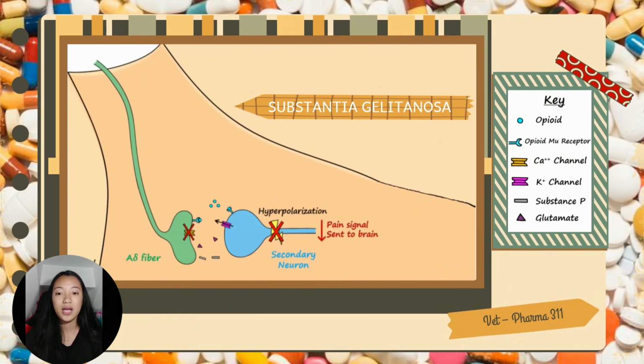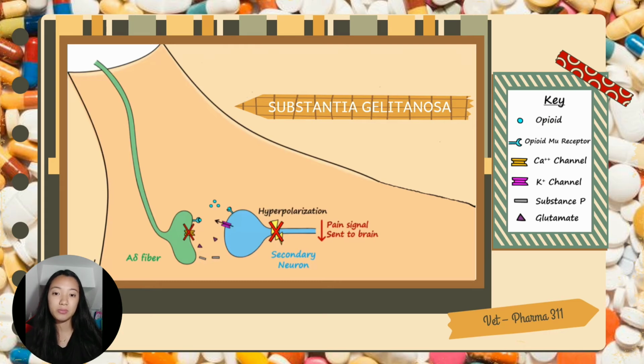Taking a closer look, note that the pain signal is transmitted from the primary neuron to the secondary neuron by way of excitatory neurotransmitters like substance P and glutamate being released from the primary neuron to bind the receptors on the secondary neuron, causing excitatory postsynaptic potentials in the membrane of the secondary neuron, leading to an action potential that can be sent along the secondary neuron to the brain.